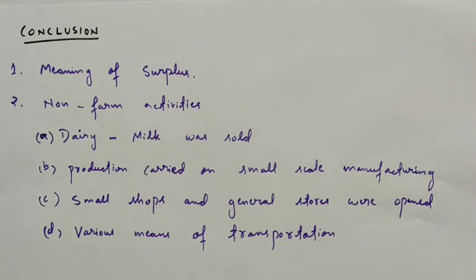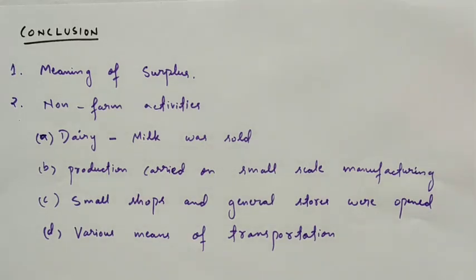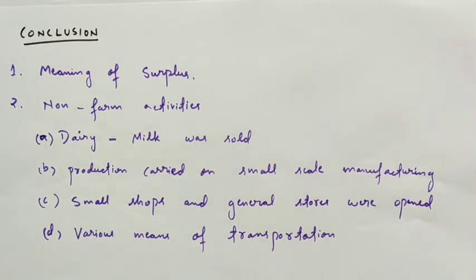The first was dairy. In the dairy, all the milk products were sold in the village and also transported to faraway towns and cities. Dairy is also a common activity in Palampur. After that, there is also some production carried on through small-scale manufacturing. Here, production is done on a small level and is carried out mostly at home or in the fields with the help of family labor.